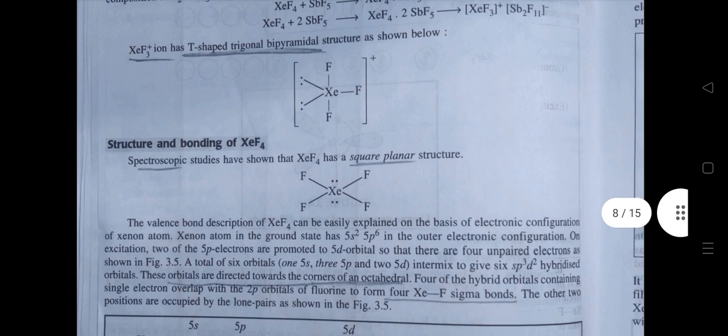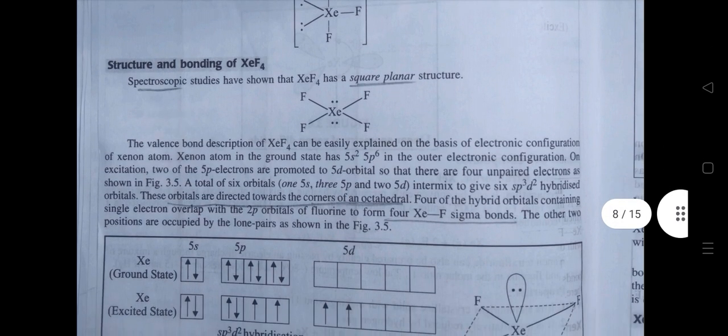Structure and bonding of XeF4, that is xenon tetrafluoride. Spectroscopic studies have shown that xenon tetrafluoride has a square planar structure. The valence bond description of XeF4 can be easily explained on the basis of electronic configuration of xenon atom. Xenon atom in the ground state has 5s2 5p6 in the outer electronic configuration. On excitation, two of the 5p electrons are promoted to 5d orbital so that there are 4 unpaired electrons as shown in the figure.